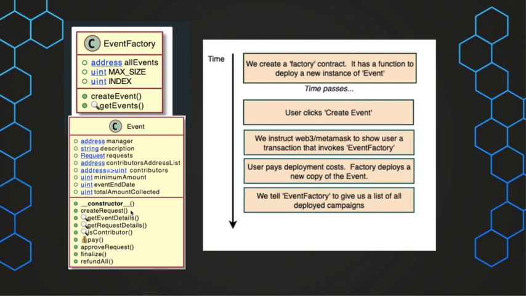So the flow would be that whenever the user clicks on create event, we instruct Web3 and MetaMask to show the user a transaction that invokes the event factory, and the event factory will deploy a new copy of the event onto the blockchain, and the corresponding deployment cost has to be paid. After that, we tell the event factory to give us the list of all the deployed campaigns.